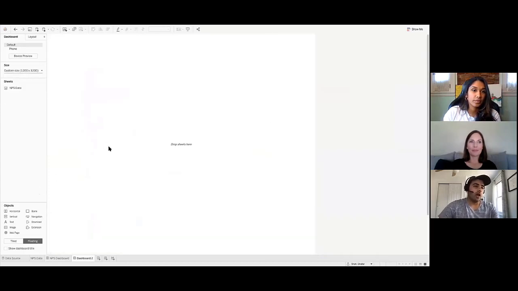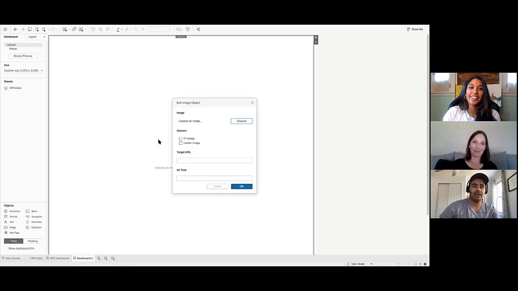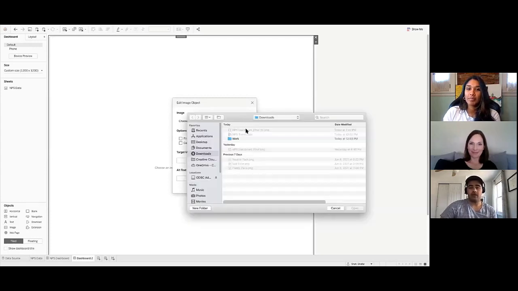Then we're going to select tiled at the bottom, so not floating. We're going to choose tiled, and then click on our image object and drag it over to the dashboard. Now it prompts you to enter an image. We click choose, and then the dashboard that we just exported is NPS dashboard final 1. I've already exported another one, so that's why it's saying 1.